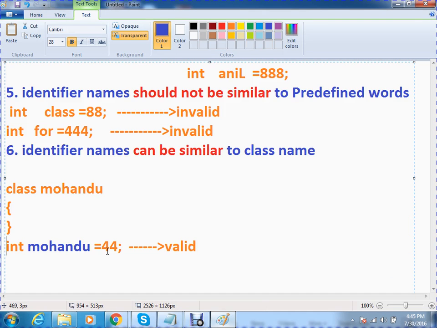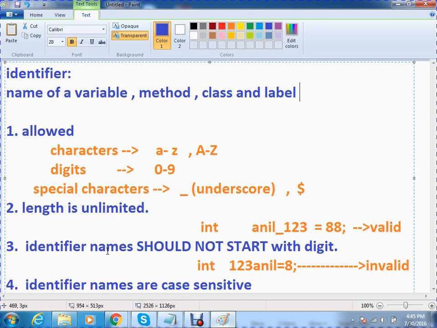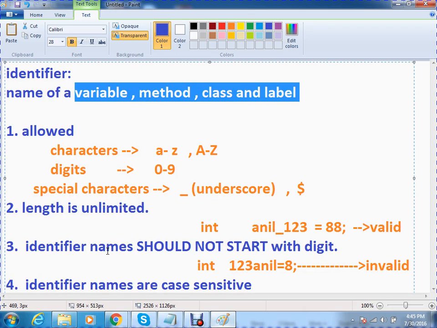Whenever we write any name of a variable, method, class, label, this rule is common for all programming languages. One small twist will be there. One point, that's all. You must learn it by heart. I am giving all the rules which are applicable for all programming languages. Very, very important. You are not learning only Java. You are learning 3-4 different programming languages. Understood? Okay. Now